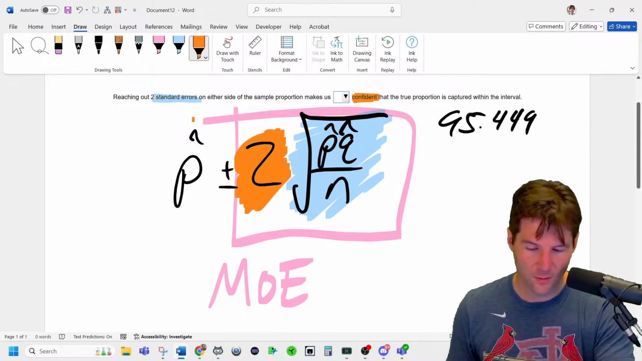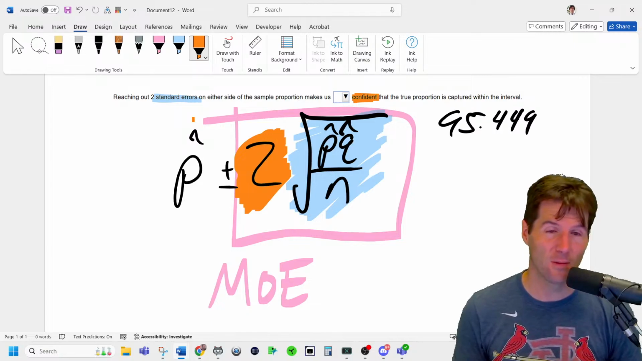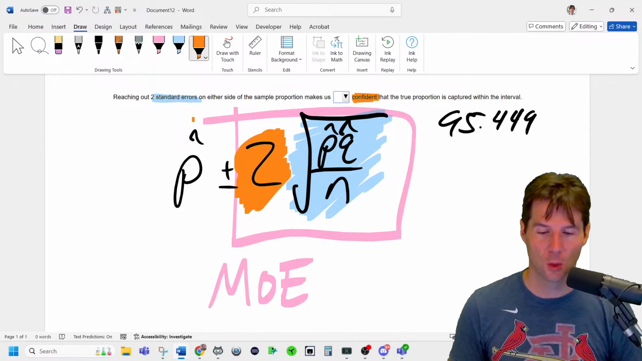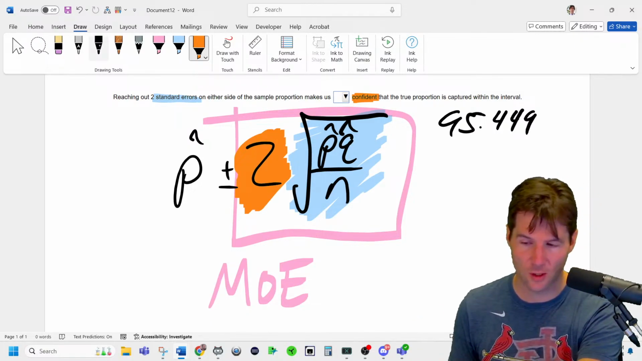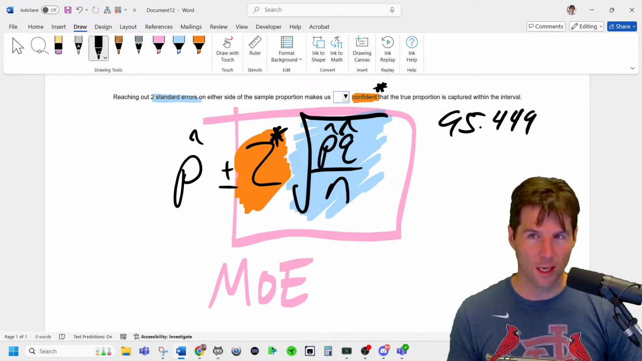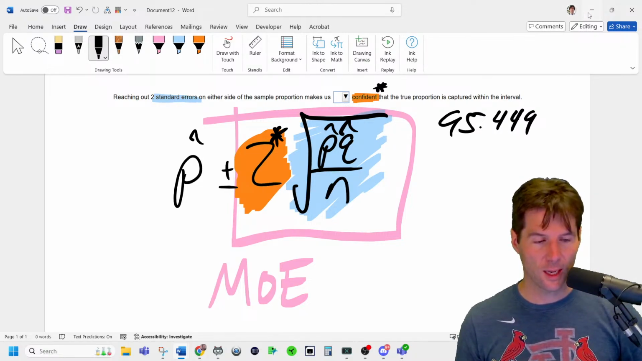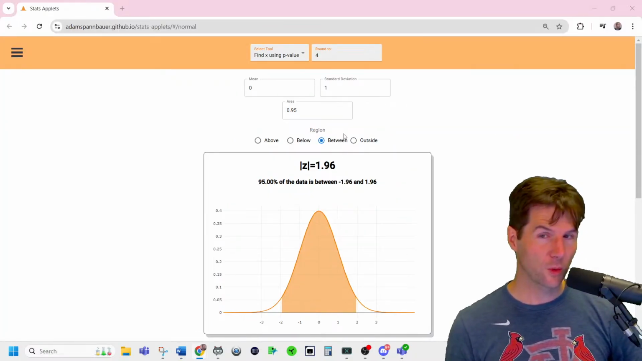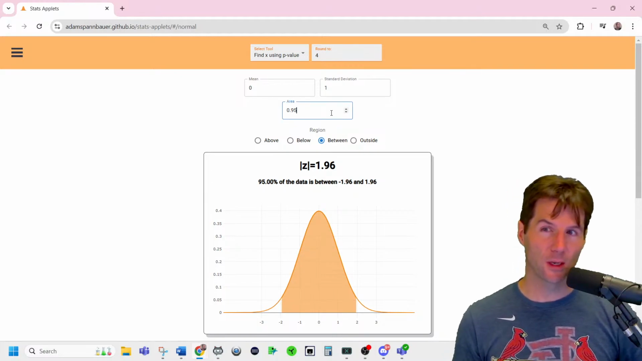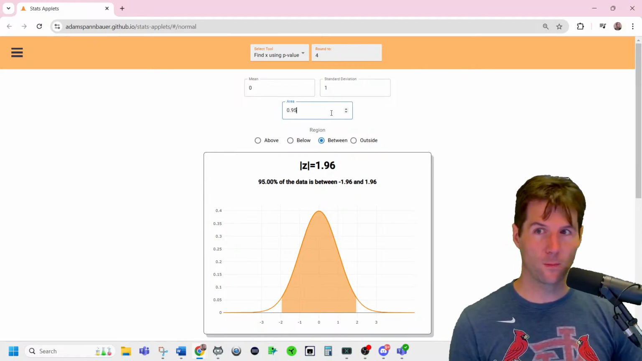So when it says 95% confident, use 1.96. If it said 90% confident, what would you use? Whatever the confidence level is, that's why we put a star on it, usually to say it's dictated by the level of confidence. So if it said you are 90% confident, what z-score would you use? You have to go to the applet, click between, and enter 90% confidence. So what would your z-score be if it said you're 90% confident?